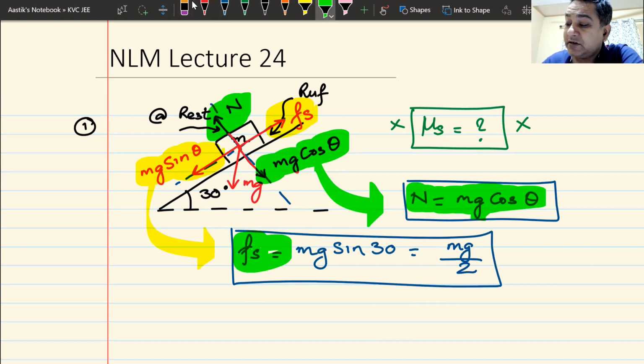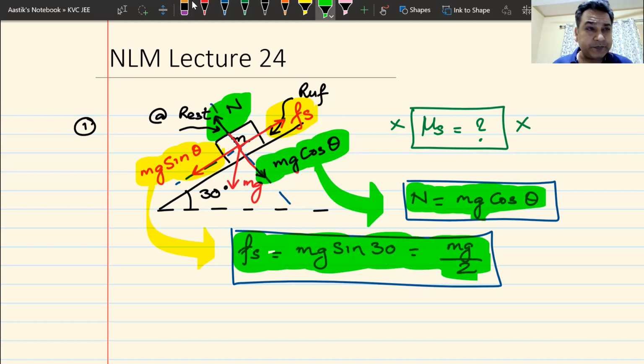And remember, mu s has got nothing to do with this. Static friction has nothing to do with the value of mu s. Only limiting friction depends on the value of mu s.